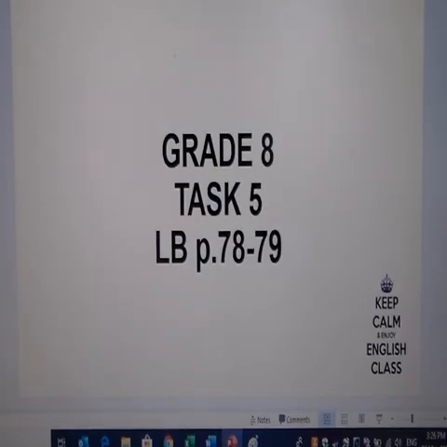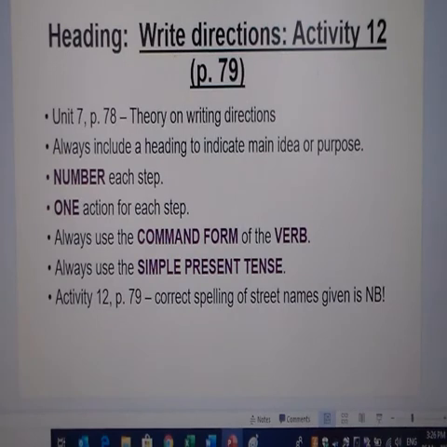Task 5, page 78 to 79. This is on how to write directions. I just quickly want to go through the theory on writing directions on page 78. It's indicated under Unit 7. Remember to always include a heading to indicate the main idea or the purpose of your directions. You need to number each step. There must be only one action for each step.